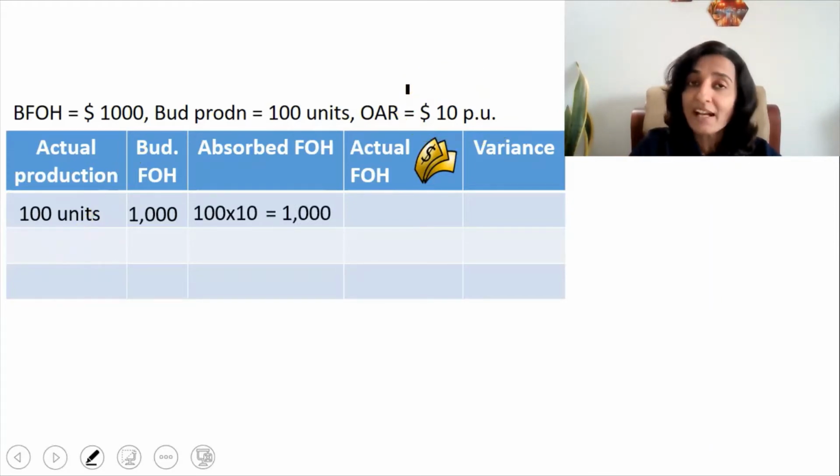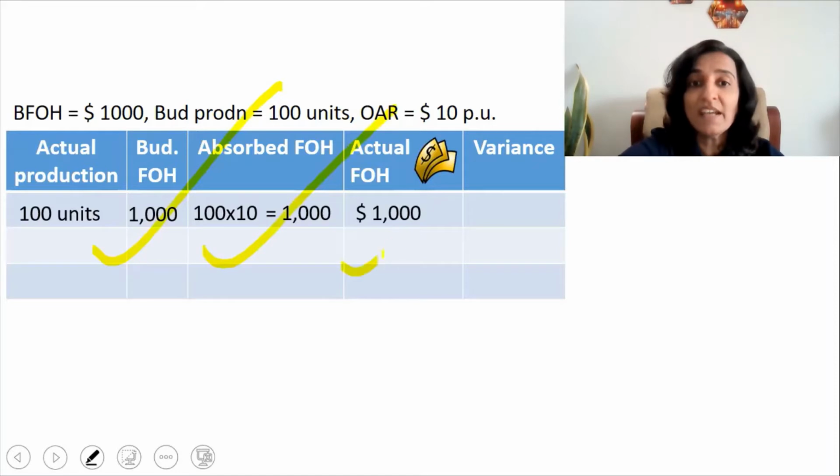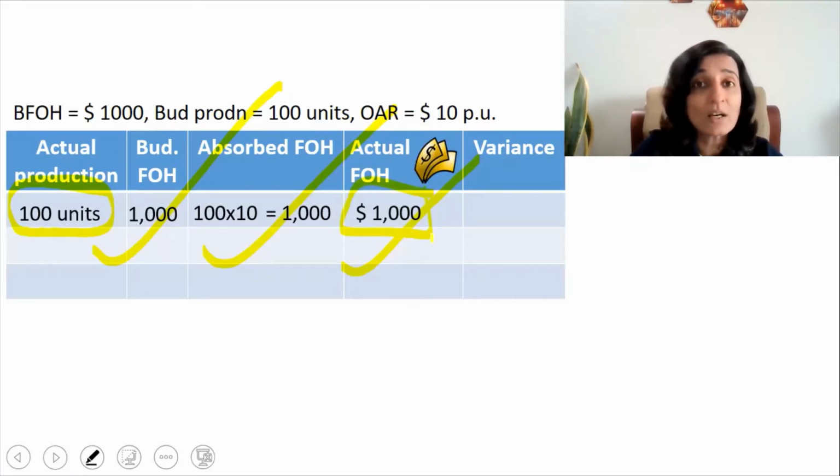And what is the actual fixed overheads? The fixed overheads is the salary that we are paying to the supervisor lady. So what was that? That was again $1,000. So the actual fixed overheads is also $1,000. So do we have a variance there? Absolutely not. The budgeted, the absorbed, the actual, all are the same when the actual production is 100 units and the actual fixed overheads is $1,000.